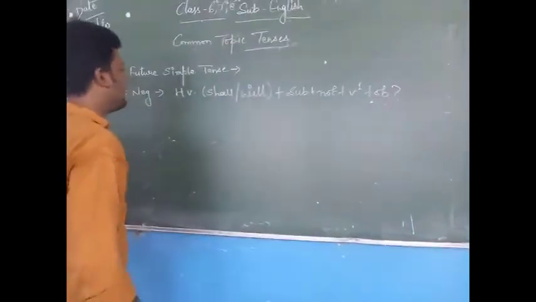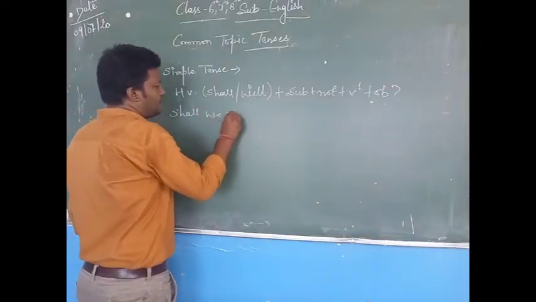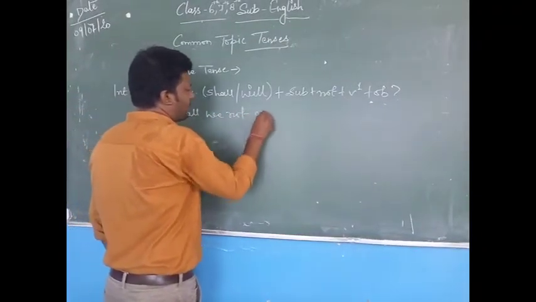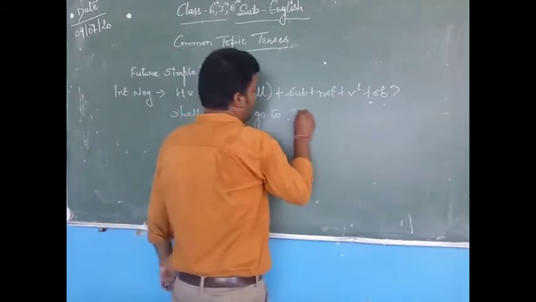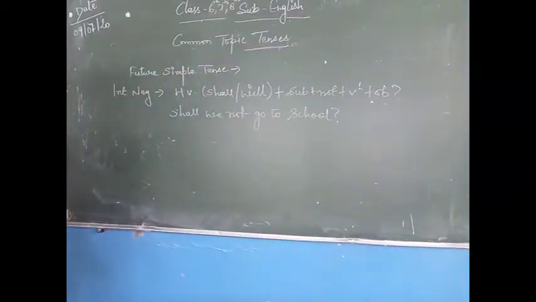Let's frame a sentence with it. Shall we not go to school?